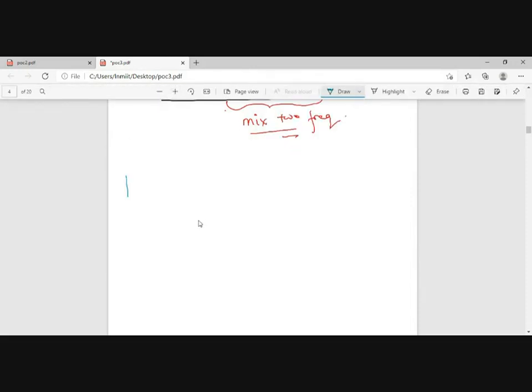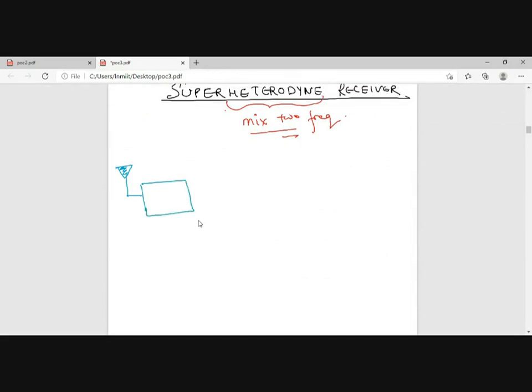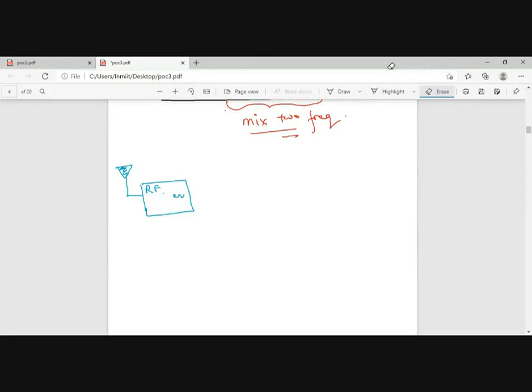Firstly, the antenna will be there. The antenna will be followed by an RF amplifier that will amplify the received signal. The RF amplifier is followed by a mixer, I can directly draw a mixer.